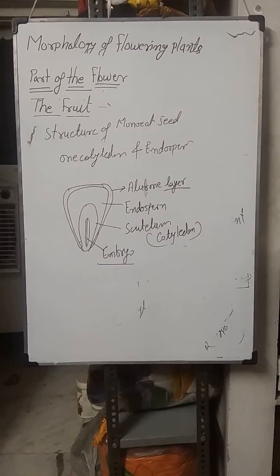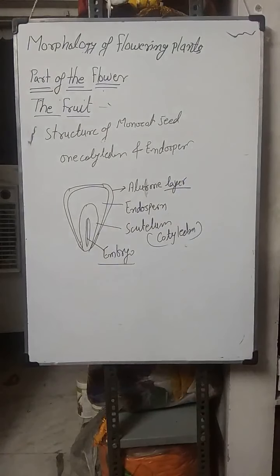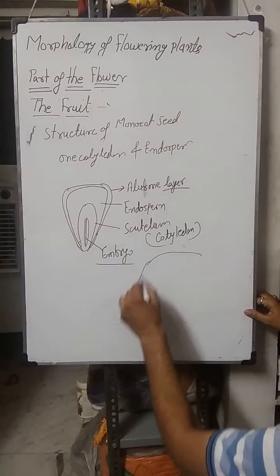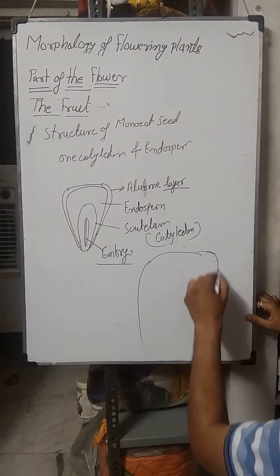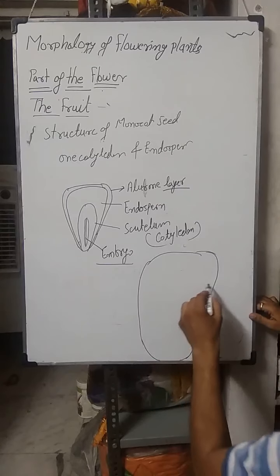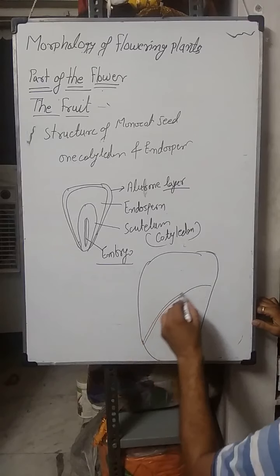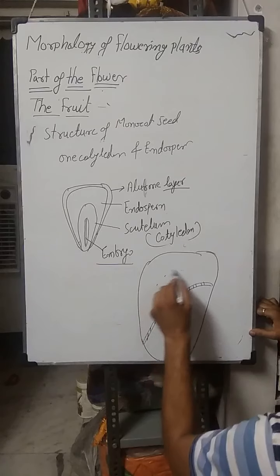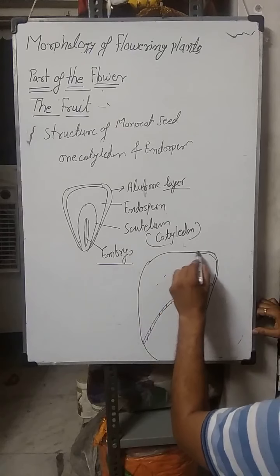If we see another section of the monocot seed, it looks like this. This is the main portion of the monocot seed, that contains endosperm.